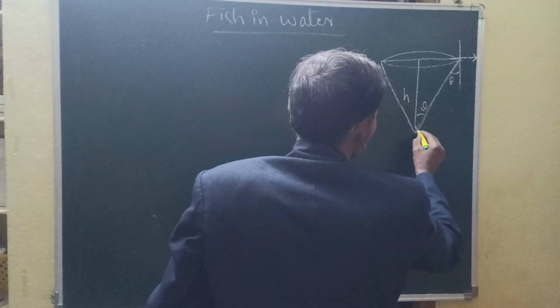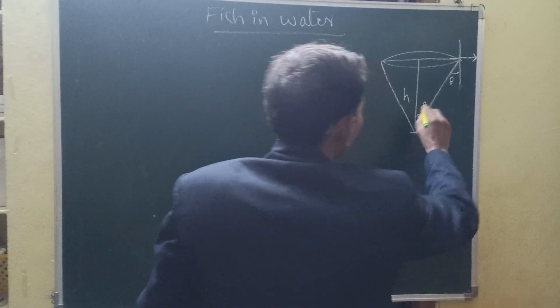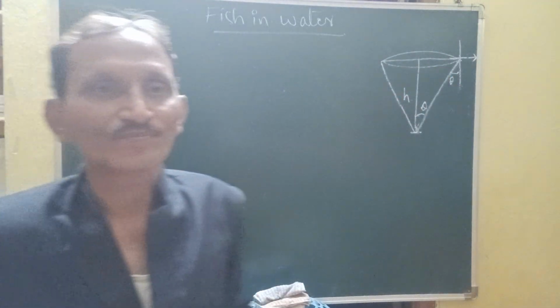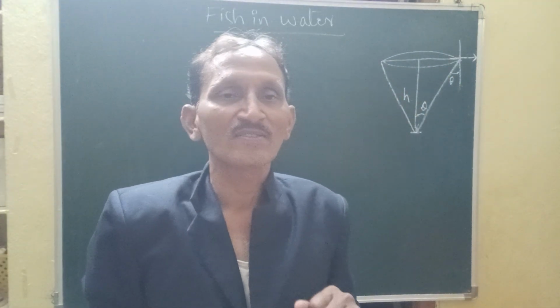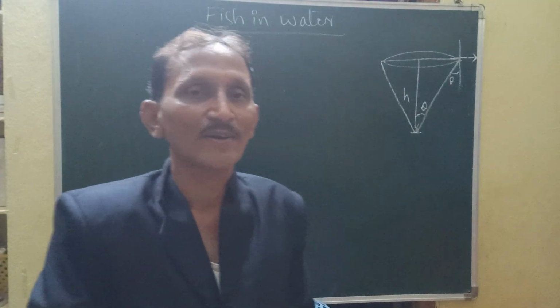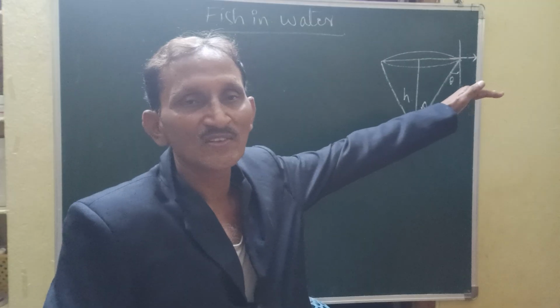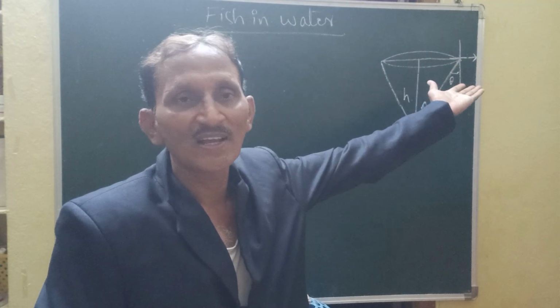The fish is located at this point. It is observing the entire world from a circular ring of radius r. When the ray grazes on the surface of the water, the angle of incidence becomes the critical angle.